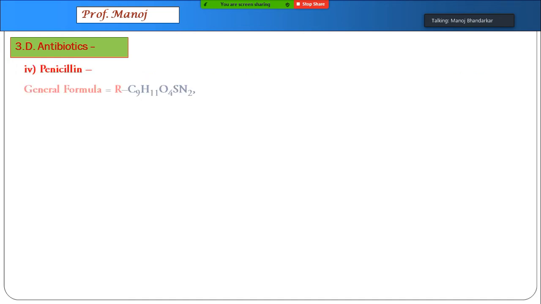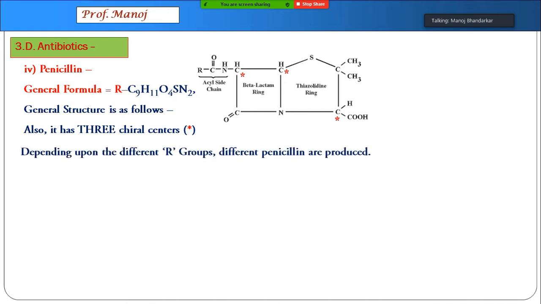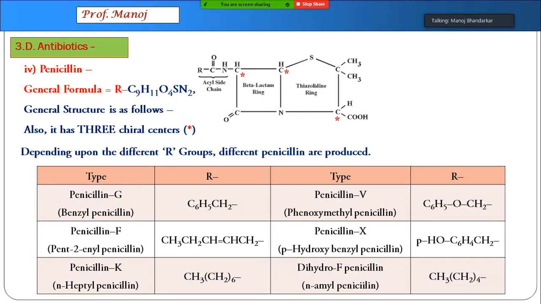Let us study this penicillin. Its general structure is like this. In this structure you can see two rings, and there is one R group. Also there are three chiral centers in the molecule, three chirality centers. Depending upon the value of R, different penicillins are created. For example, if it is a benzyl group, C6H5CH2, then it is called penicillin G, and so on. There are 6 penicillins you need to remember for exams.